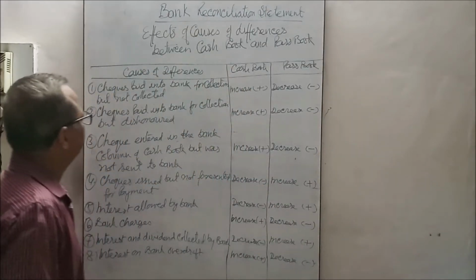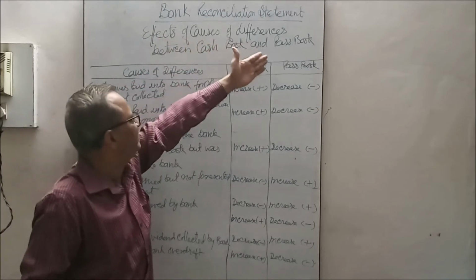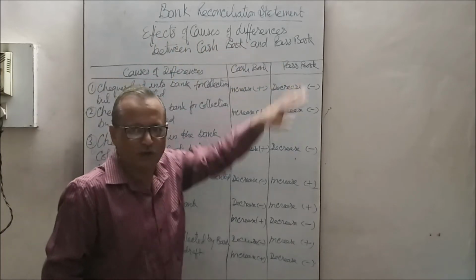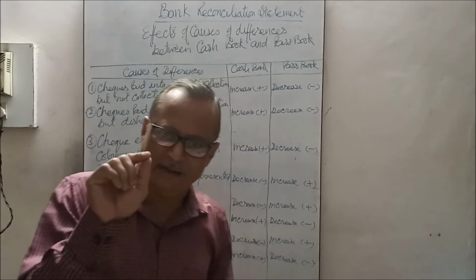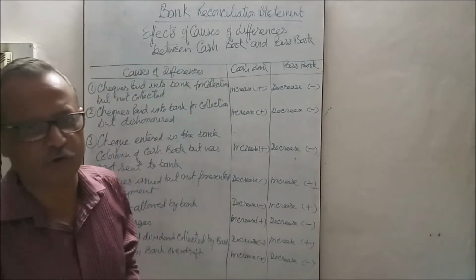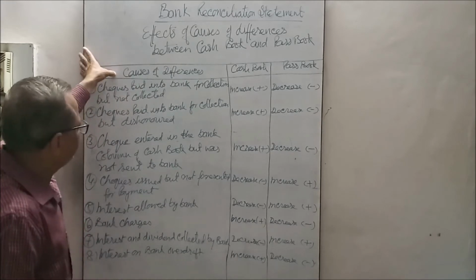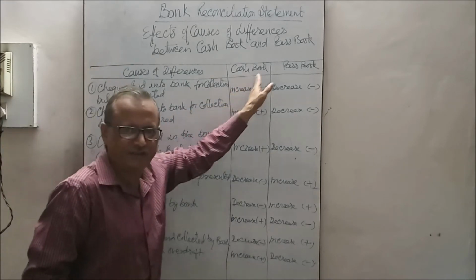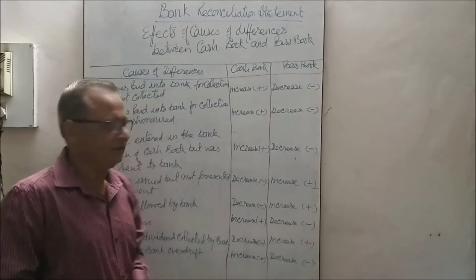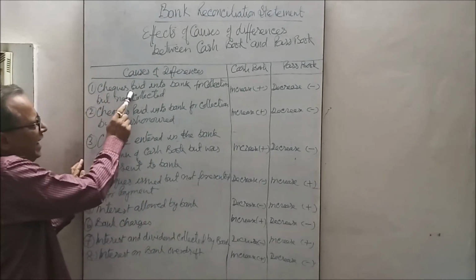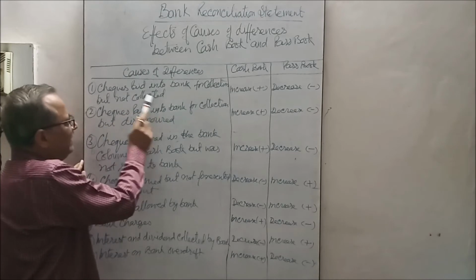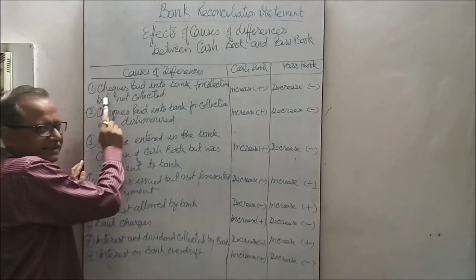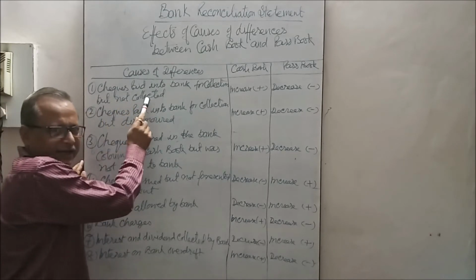Now see the effects of the causes of differences between cash book and passbook. How do the causes of differences affect the balances of cash book and passbook? See, the causes of differences are given here: cash book balances and passbook balances. The very first: checks paid into bank for collection but not collected. Checks paid, sent or deposited into the bank.